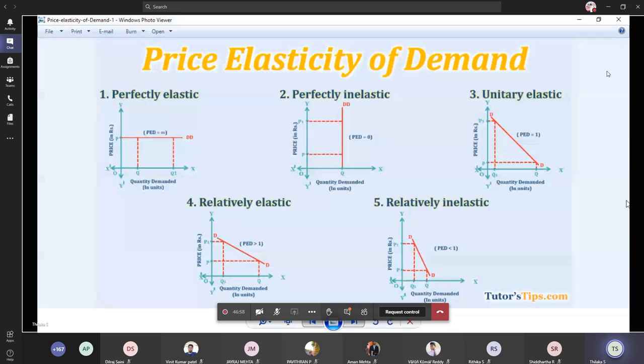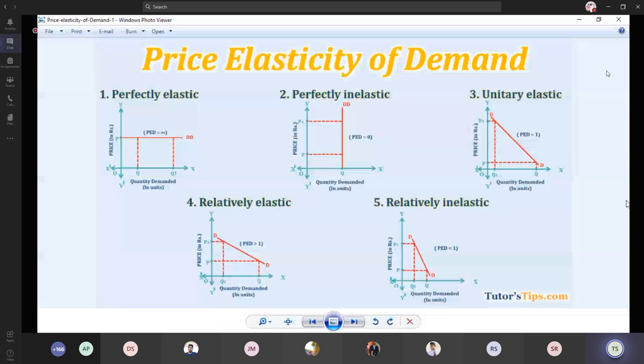If there is a 2 rupee increase in the price, the quantity demanded also changes by 2 units. The changes in the price and the quantity demanded are equal. When there is a 3 unit change in the price, the quantity demanded also changes by 3 units. So the elasticity value is equal to 1.